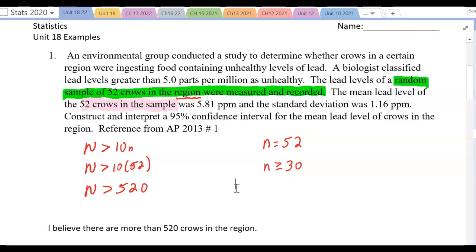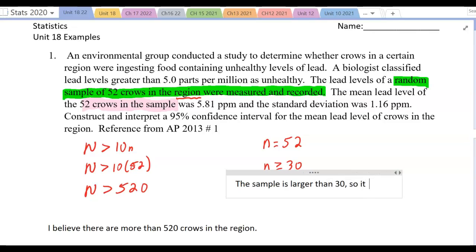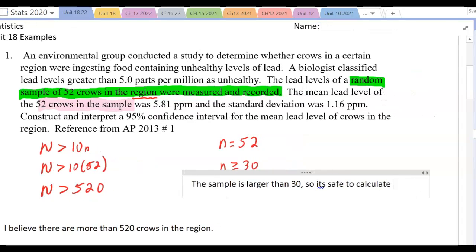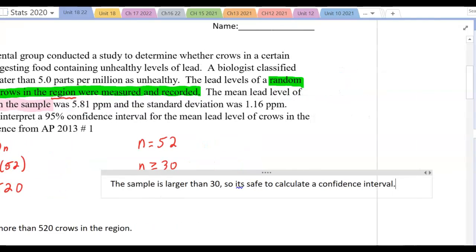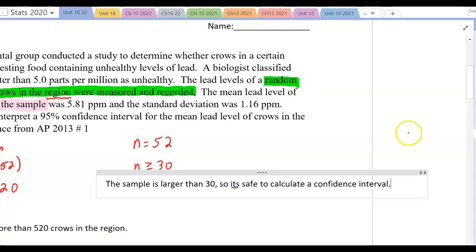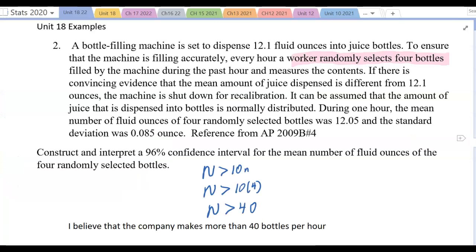So you might say the sample size is larger than 30, so it's safe to calculate a confidence interval. So as long as you have a sample size bigger than or equal to 30, it's safe to use this process.